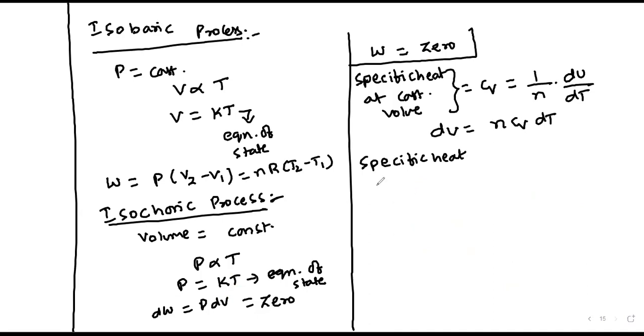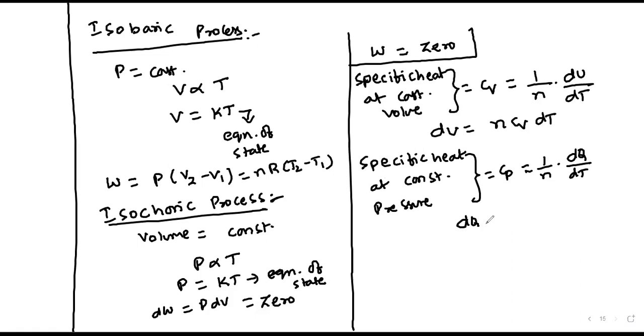And specific heat at constant pressure. At constant pressure, Cp is equal to 1 by n times dq by dT, or else dq is equal to nCp dT.